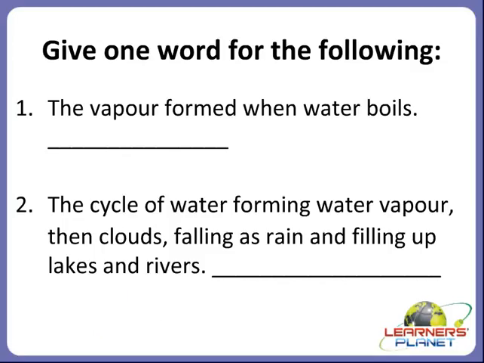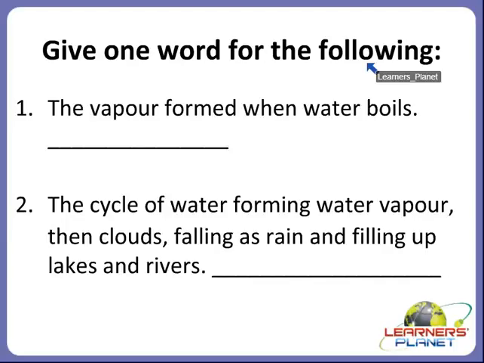Okay, children, now we will move on to the next activity. That is, give one word for the following. So children, I'll read the sentence for you and you have to guess the answer in one word. Okay, children?